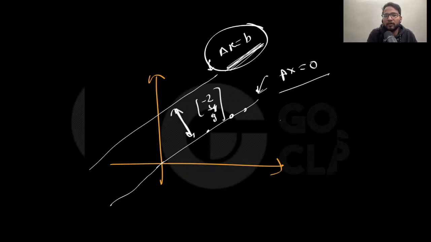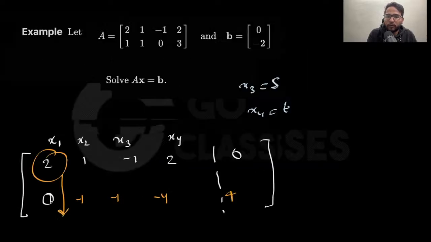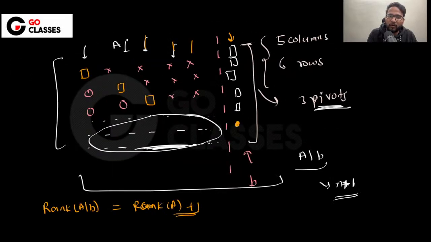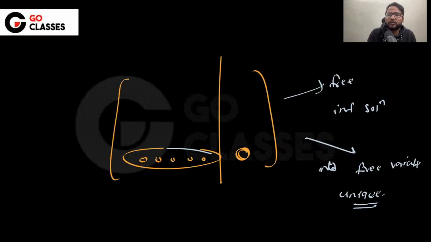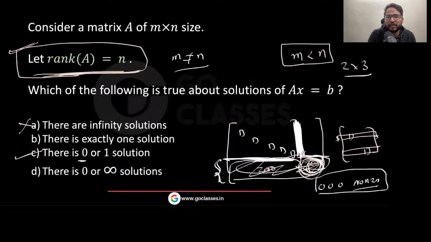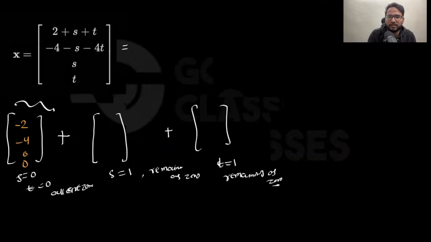Cool. Now let's solve some questions related to rank, rank of A and rank of AB. Let me first check whether the solution is clear for the non-homogeneous case. Is this slide clear? Whatever you had earlier, you are going to have the same thing, but you are just going to add something. Then we will solve some more questions related to rank so that this becomes crystal clear, and then we will move to eigenvalues and eigenvectors.